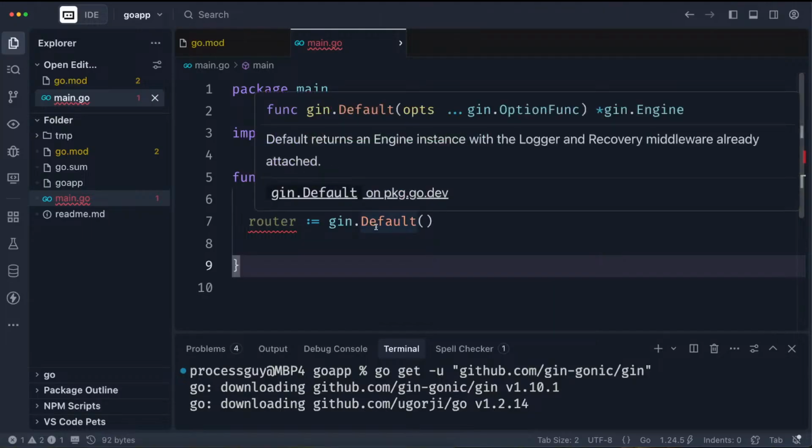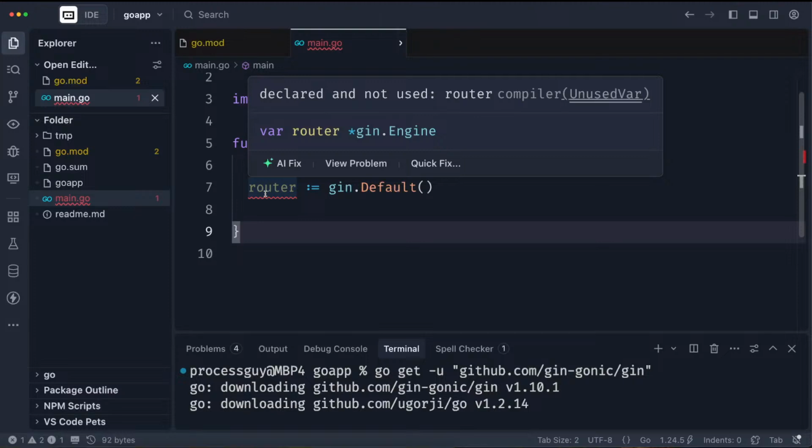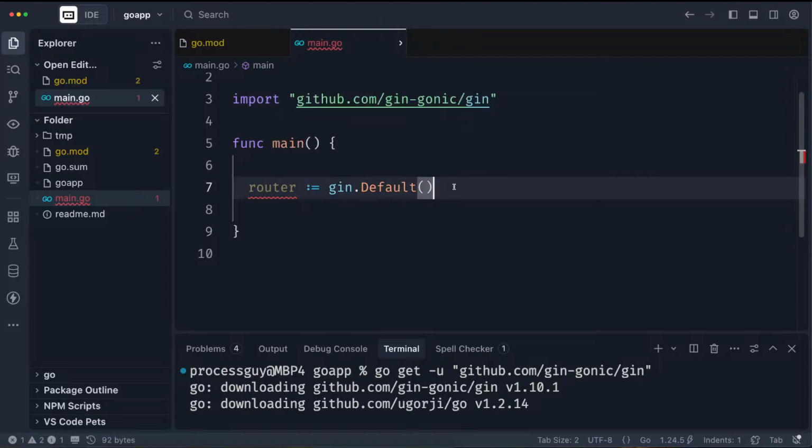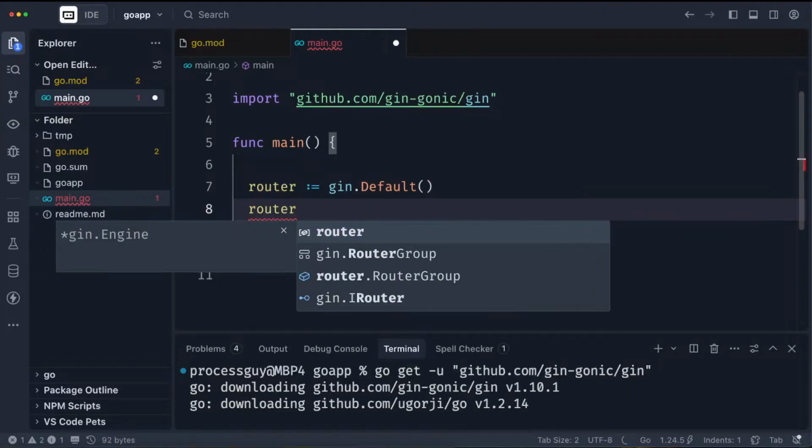So this default is kind of a configuration that we can set up to tell the way Gin should work. But for now, I'm just going with the bare minimal. Now, this router is what I'm going to use to specify the path I want to expose on my server that I'm about to create. As usual, it's just doing its own thing for us.